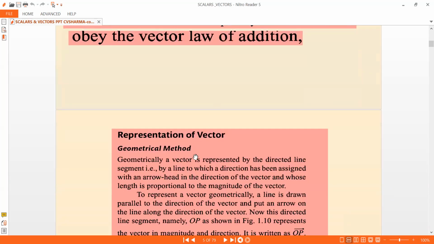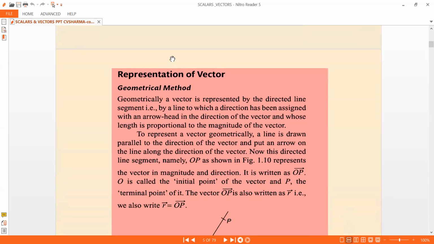Very important. And how do we represent a vector? Representation of a vector. Geometrically, a vector is represented by a directed line segment, that is, by a line to which a direction has been assigned with an arrowhead in the direction of the vector and whose length is proportional to the magnitude of the vector. Once again, I'll read. Geometrically, a vector is represented by the directed line segment, that is, by a line to which a direction has been assigned with an arrow.